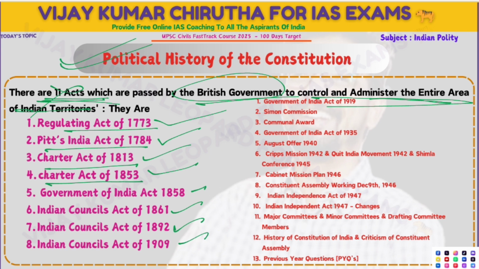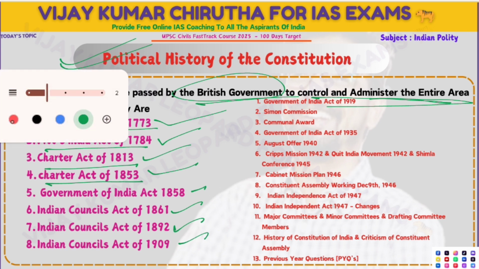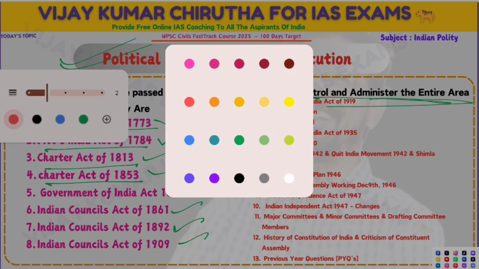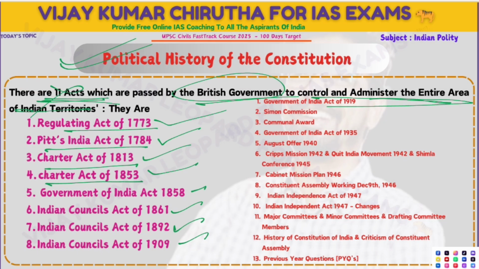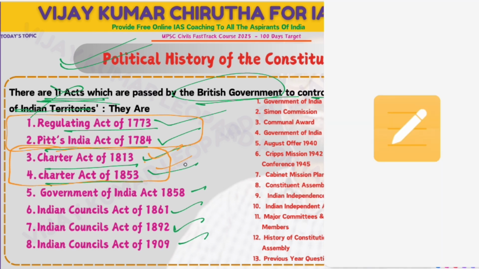So see here, let me take another color. Regulating Act 1773 and Pitt's India Act 1784. These two are to be kept in mind as a set. Charter Act set, these two, 1813 and 1853. The gap is 40 years.